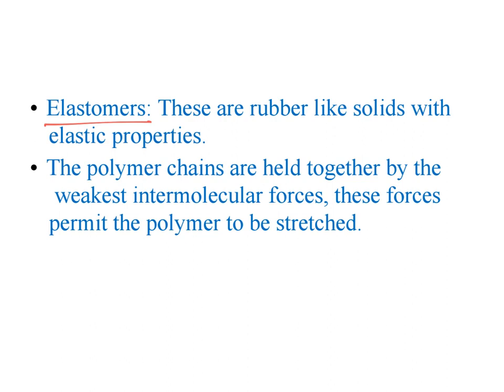That's why we call these polymers elastomers, having elastic properties. Examples are Buna S, butadiene styrene polymer, Buna N, and neoprene. All these come under elastomers.